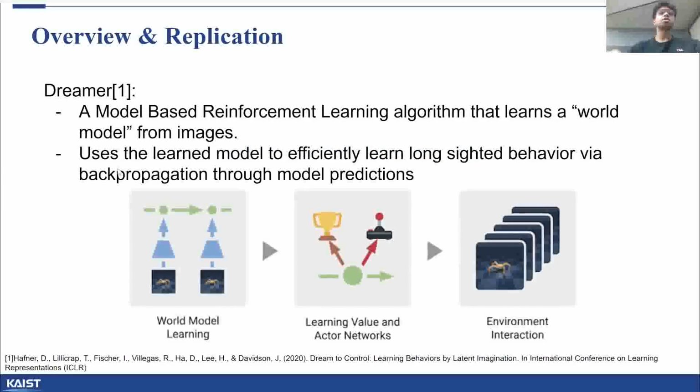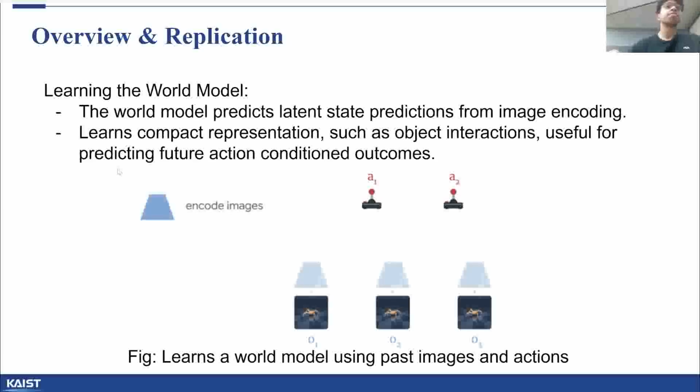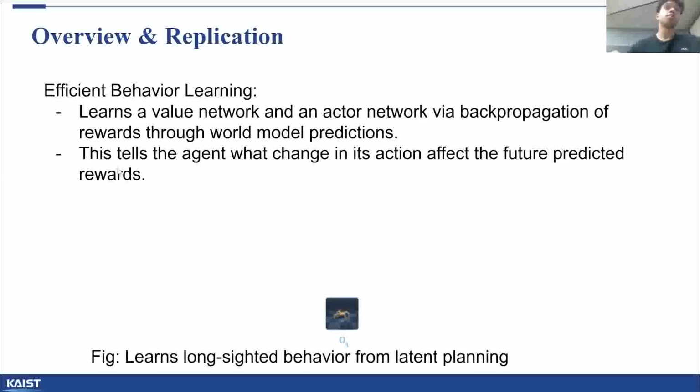Our goal with this project is to improve upon the Dreamer paper. Just to recap, Dreamer is a model-based reinforcement learning algorithm that learns a world model from images and learns a controlled policy to interact with the world. Our world model enables us to predict how the world, i.e. the environment, changes conditioned upon the action of an agent. Having learned a world model, we can predict or imagine in latent space and learn a policy network by backpropagating the rewards obtained in imagination.